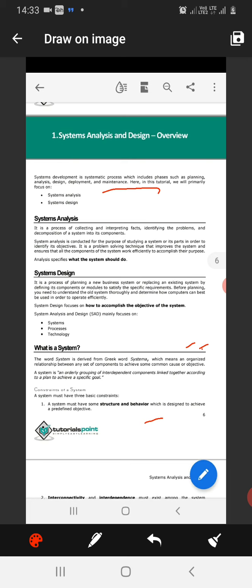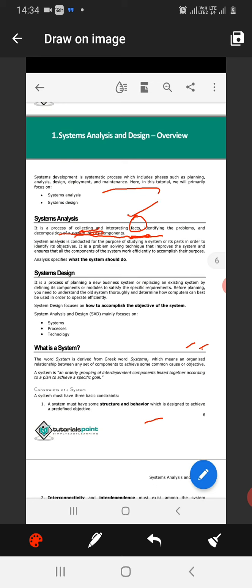So in system analysis, there is a definition. It is a process of collecting and interpreting facts. Facts are the necessary things required to generate the system. That necessary part we have to collect first.